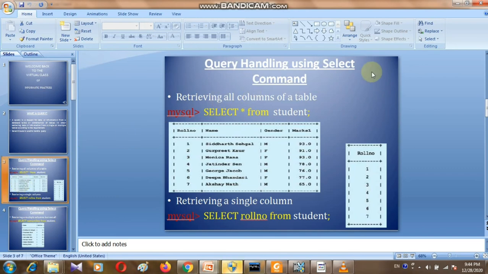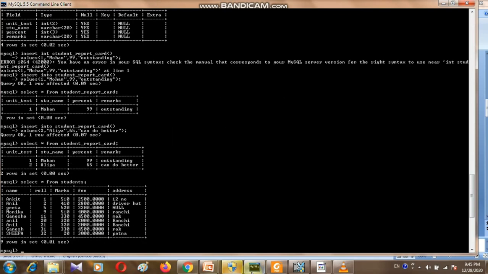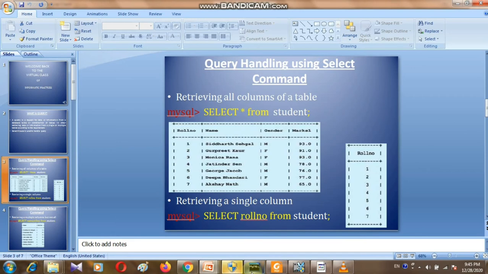Query handling using the select command. I have already used this select command, retrieving all columns of a table, select star from students, that I have shown to you people. Once again I'm going to show you. SELECT star FROM students, so it will show all the records from the table students. Now moving to this part.